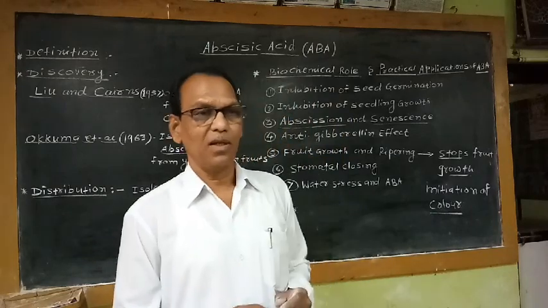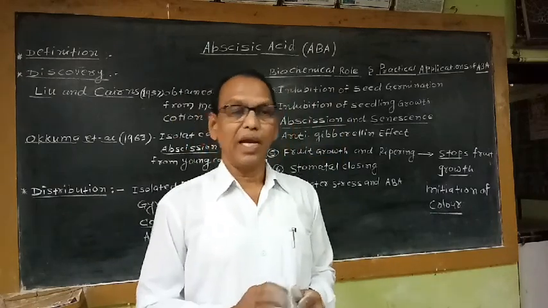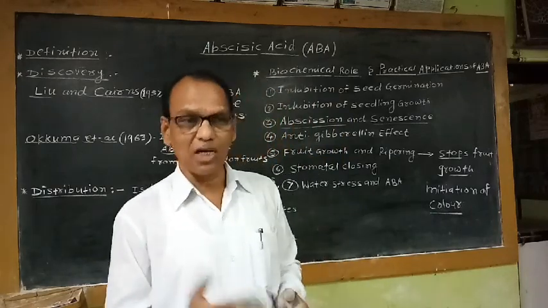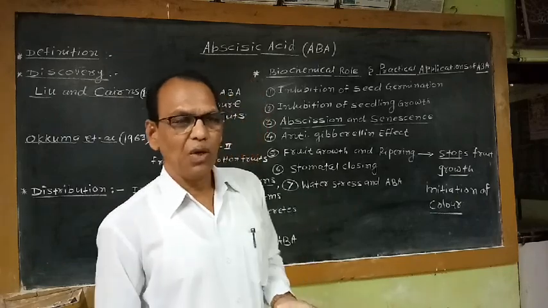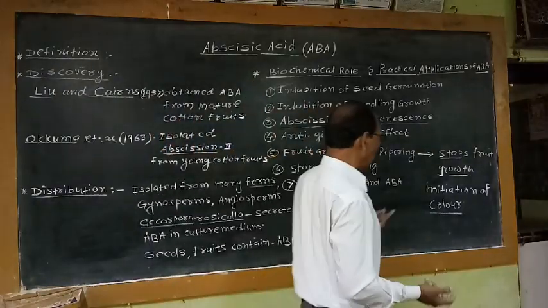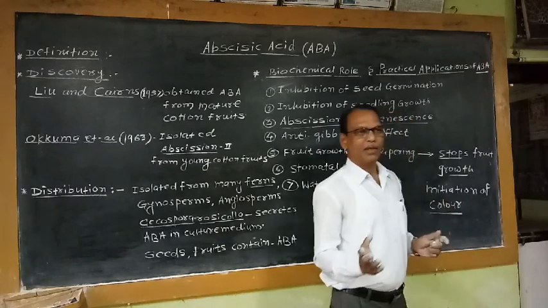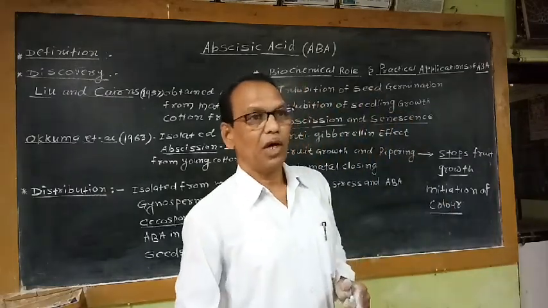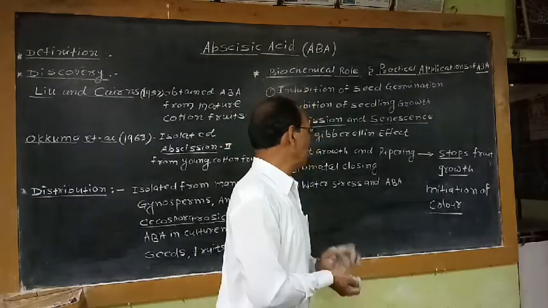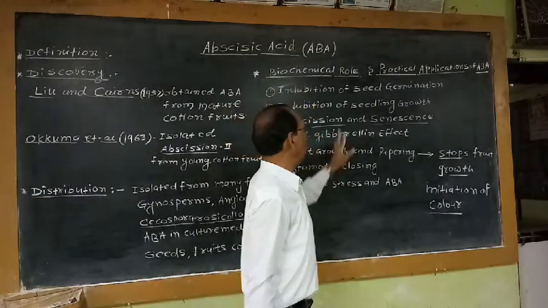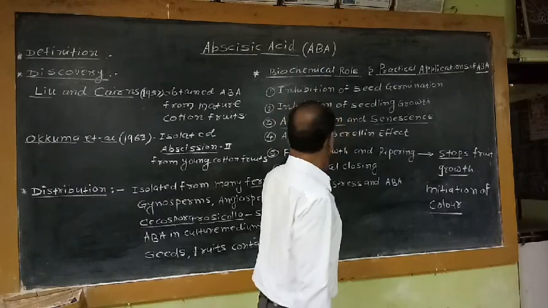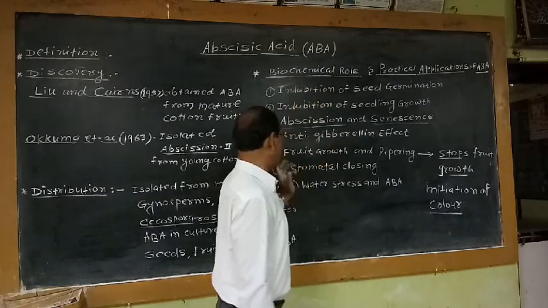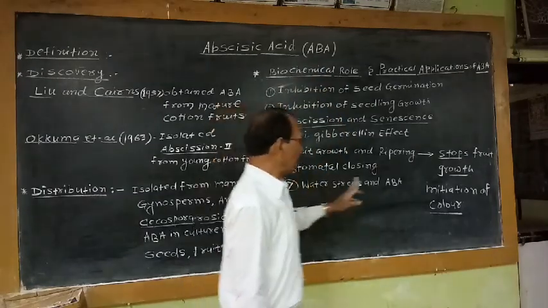For example, citrus. Unripe citrus is green, and ripe citrus fruits are yellow in color. Mango also changes its color after ripening. That means this change in the color of the fruit after ripening is taking place due to the activity of this ABA. That means this ABA plays an important role in the ripening process.